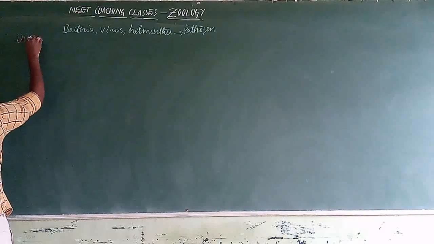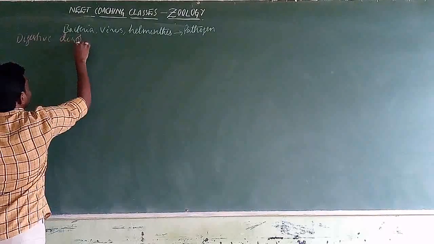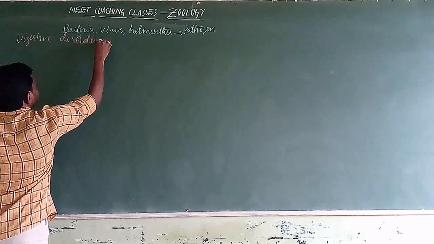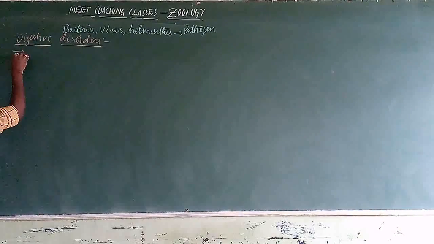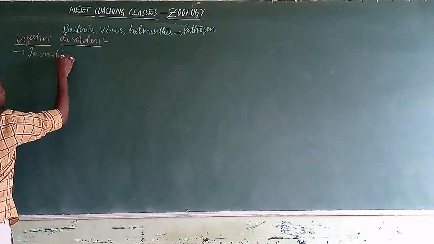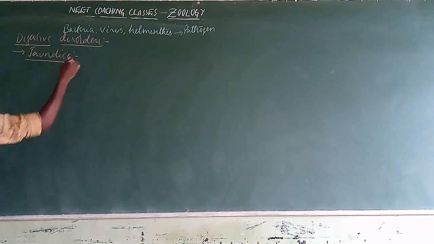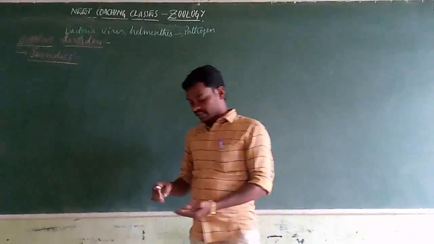On the digestive disorders. What are those? First one is jaundice. Nowadays it is a very common disease.